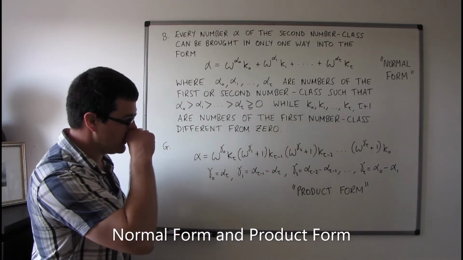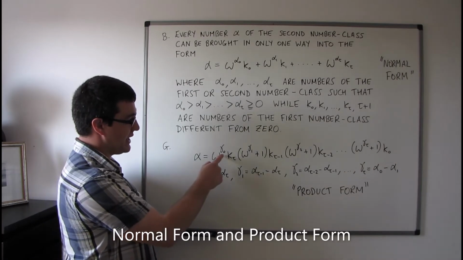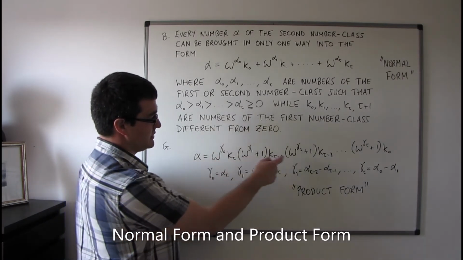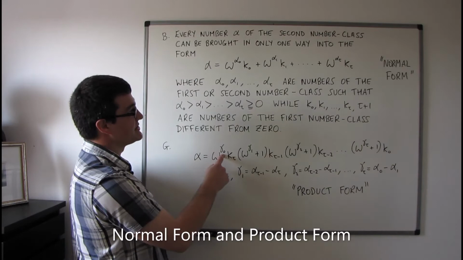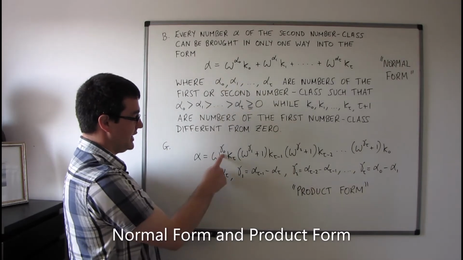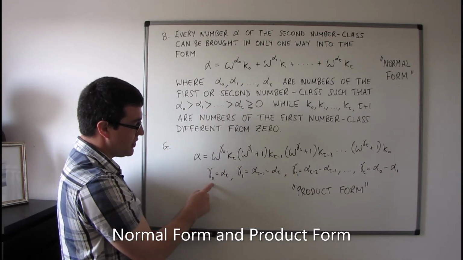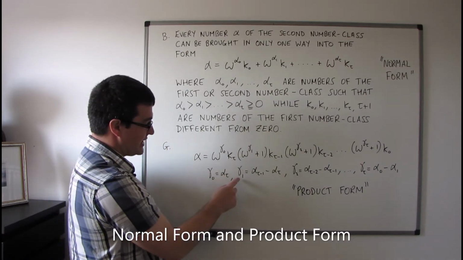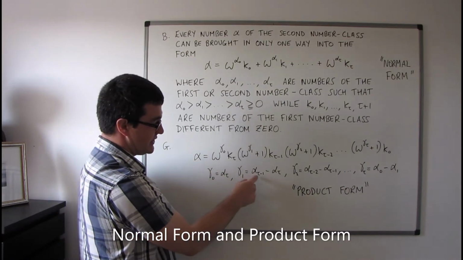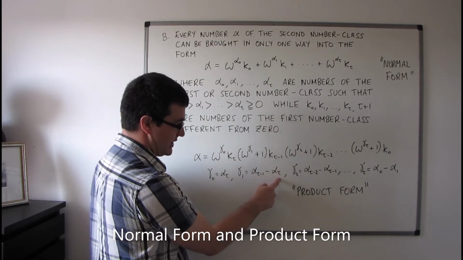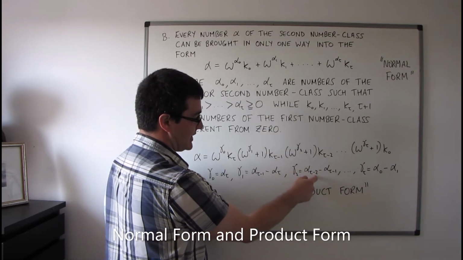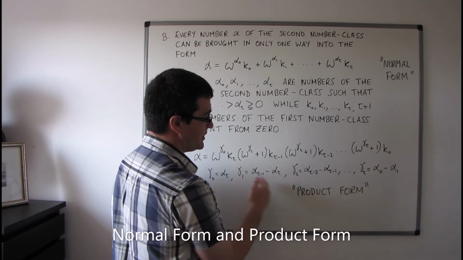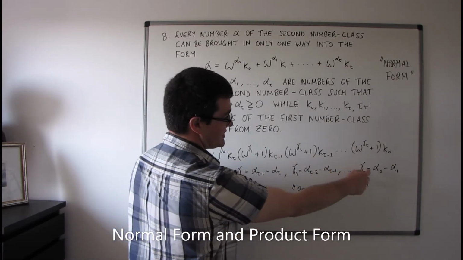And just some things to point out here. The powers of omega, these gammas, now not alphas. In particular, we've got gamma naught is equal to alpha sub tau. Gamma 1 is equal to alpha tau minus 1 minus alpha tau. Gamma 2 is equal to alpha tau minus 2 minus alpha tau minus 1, up to gamma tau.